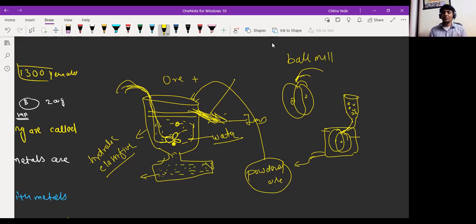As compared to the gangue or impurity, that's why it settles down at the bottom, and we can separate it out from here from time to time. So here I am writing the method. It is gravity separation, no? It is called gravity separation method, but water is used here. That's why it is also called hydrometallurgy. Okay.